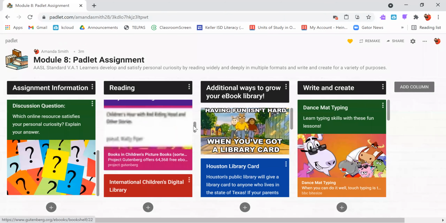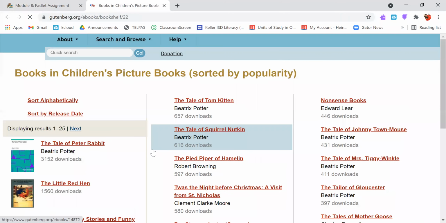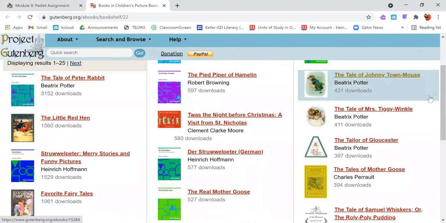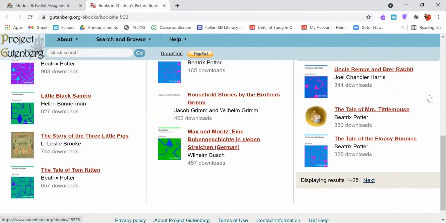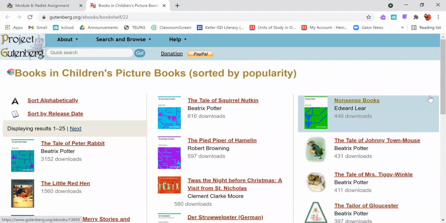Another way that we can access ebooks is through this site here, Project Gutenberg. So we click on the link. Of course, you can always do a quick search. You can sort alphabetically or even by release date if you know there's a certain story that maybe wasn't released too long ago. But one of my favorite things to do is just go through and see what is featured here on the front page. Of course, there's about 25 pages of different stories that you can pick from.